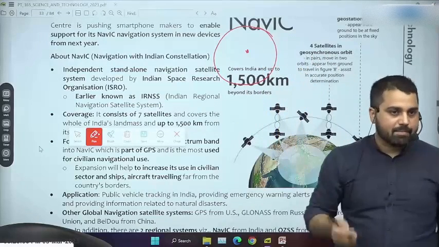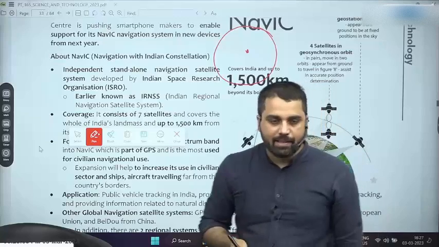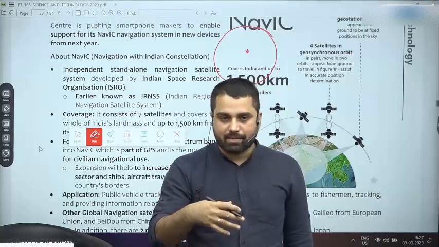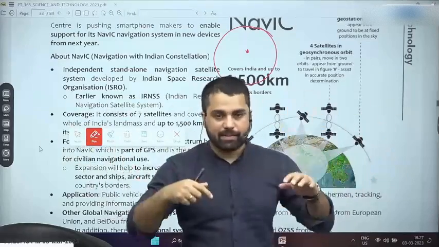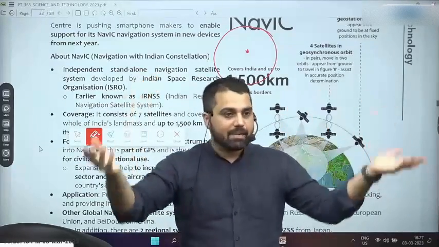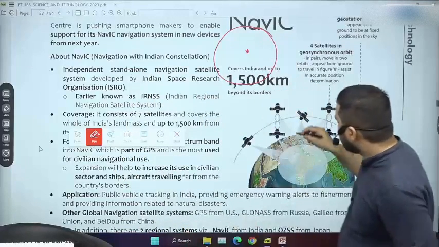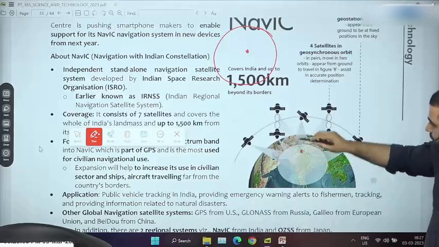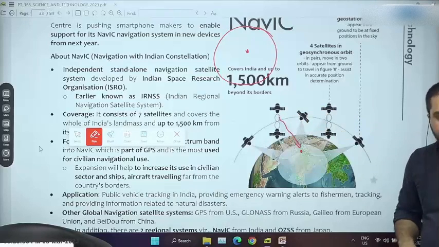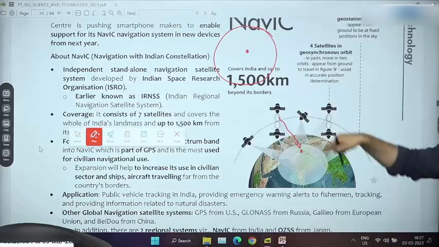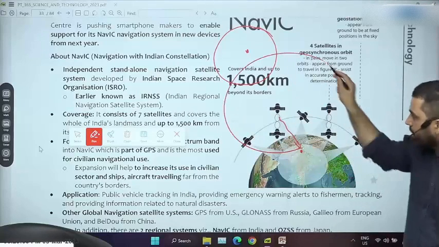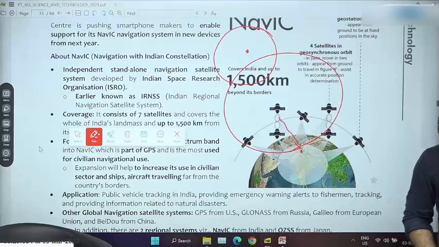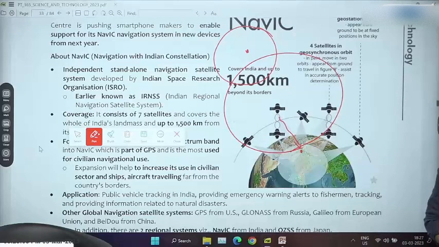Now imagine the same thing in 3 dimensions. If I say that 10 meters away from where I'm standing there is a treasure, I have to make a sphere, and the treasure can be anywhere on that sphere. So if this electronic receiver is receiving a signal from one satellite, that satellite will tell you how far it is from the receiver, but I can be anywhere on the sphere around this satellite. So just receiving a signal from one satellite is not enough. I have to receive signals from more satellites.